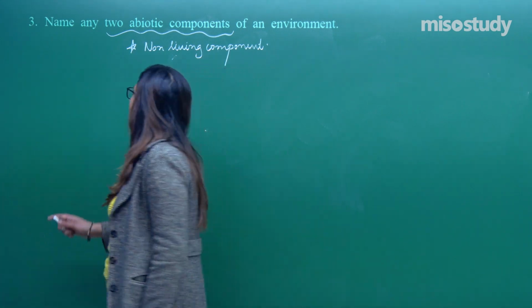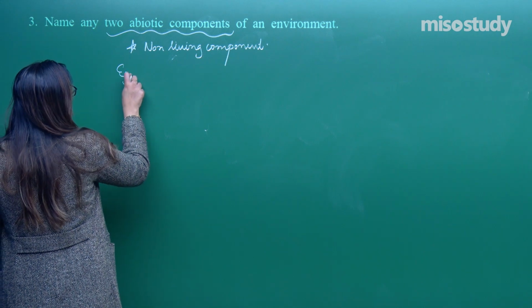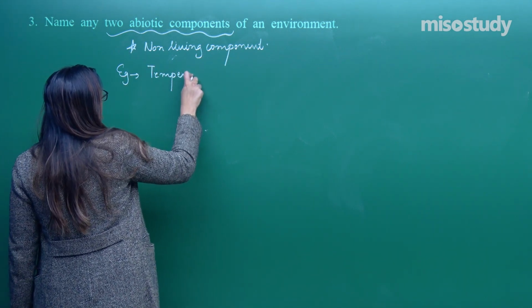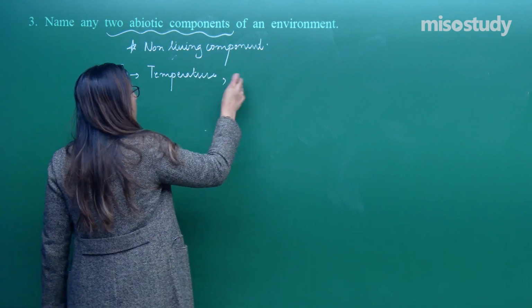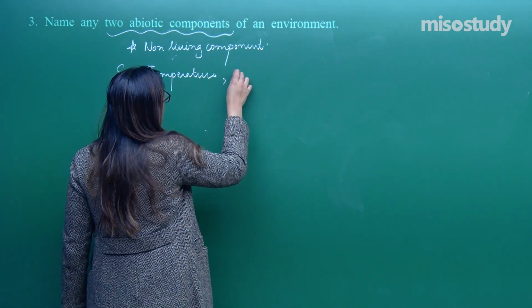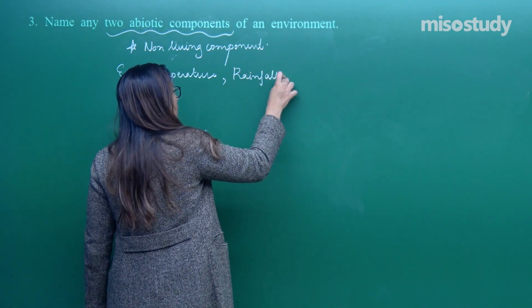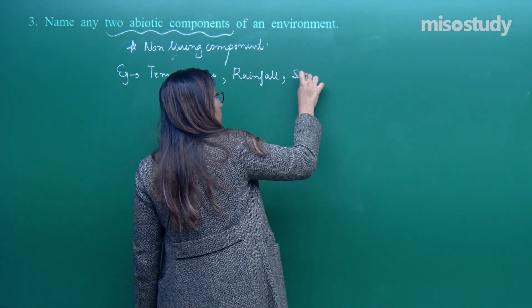In this, the example you can write is temperature, or you can take an example of rainfall. Other than that, you can take an example of soil.